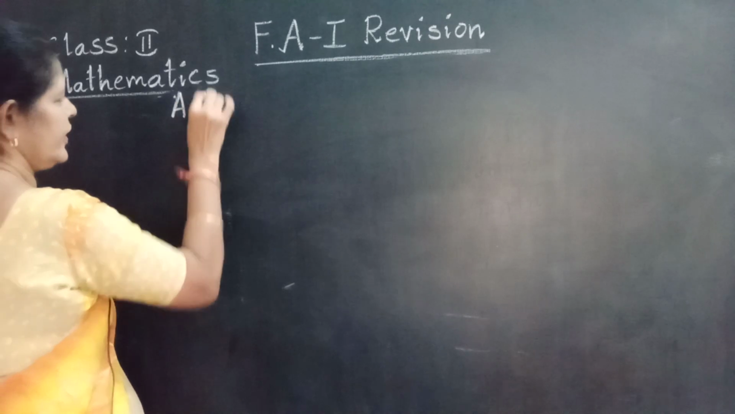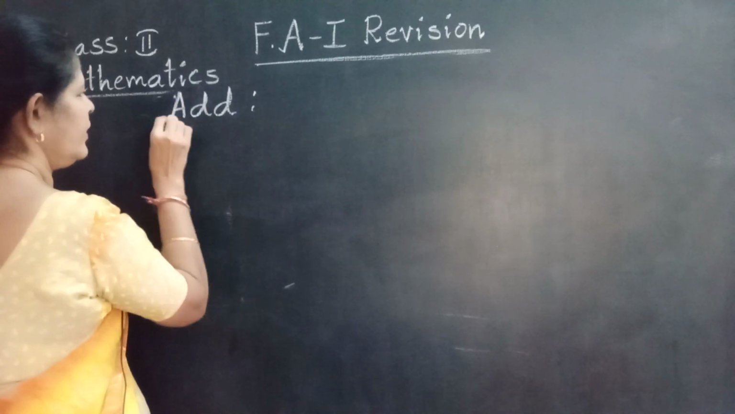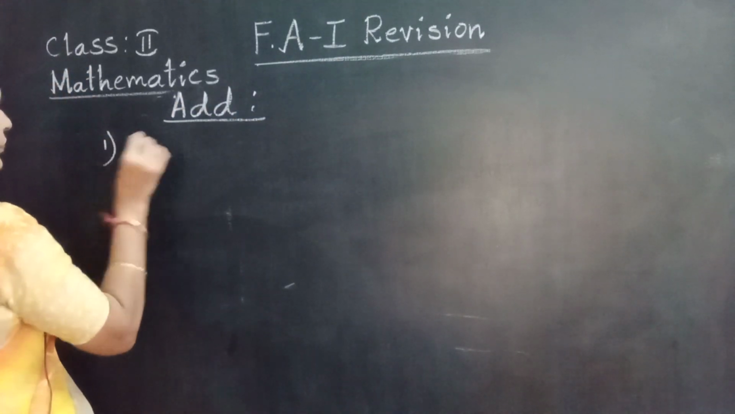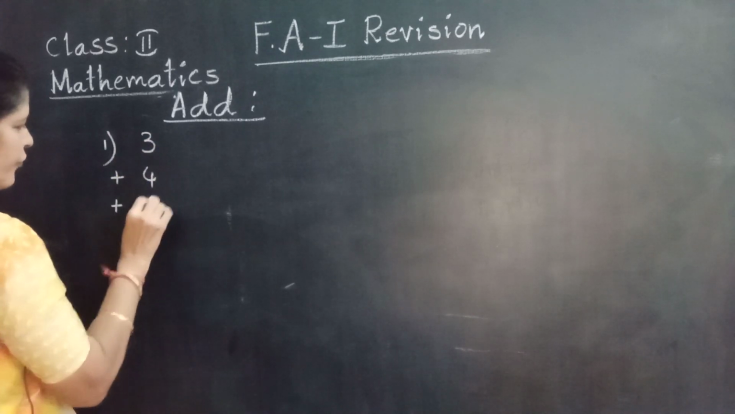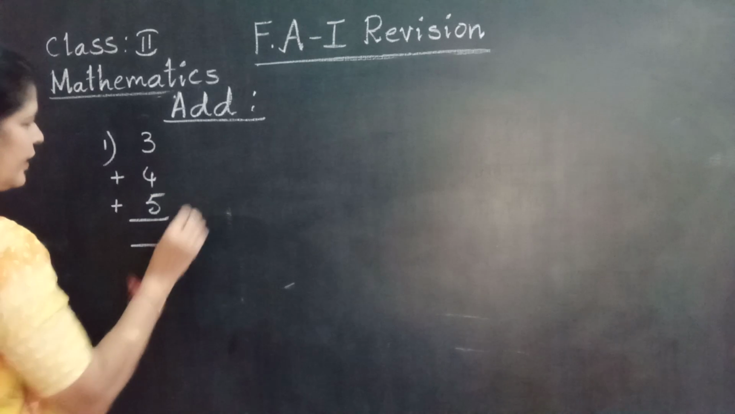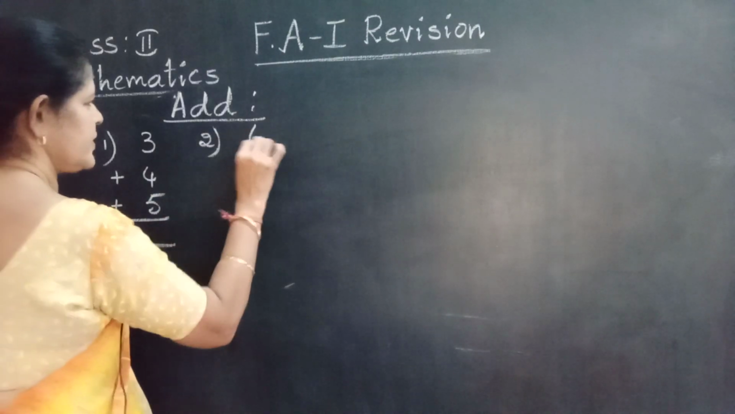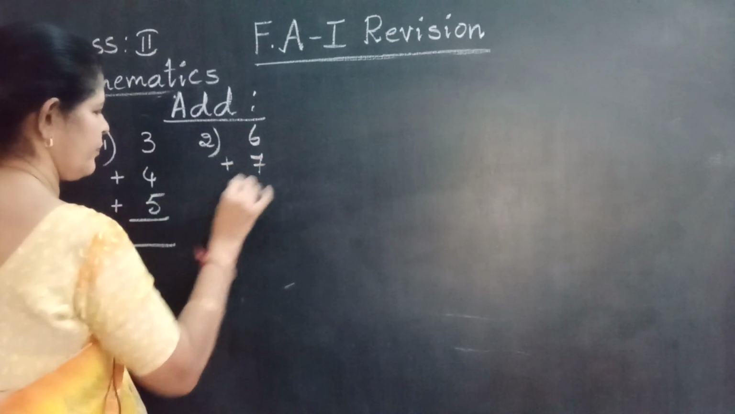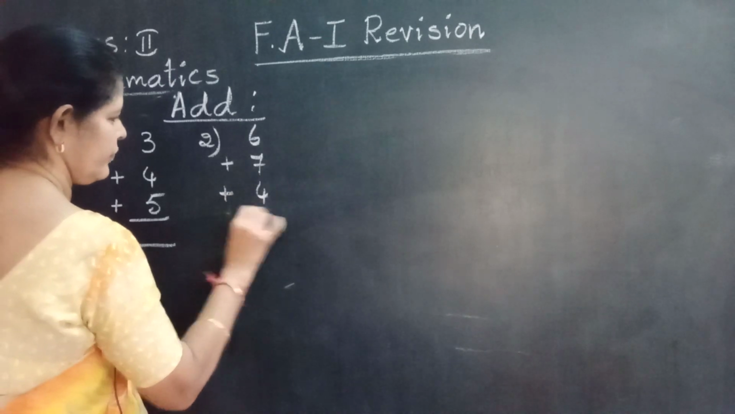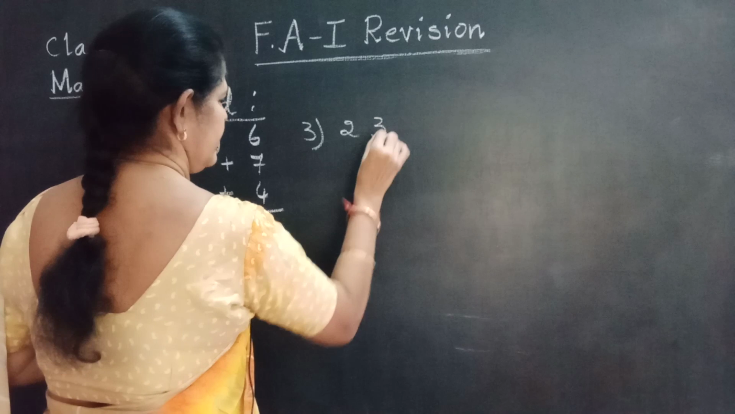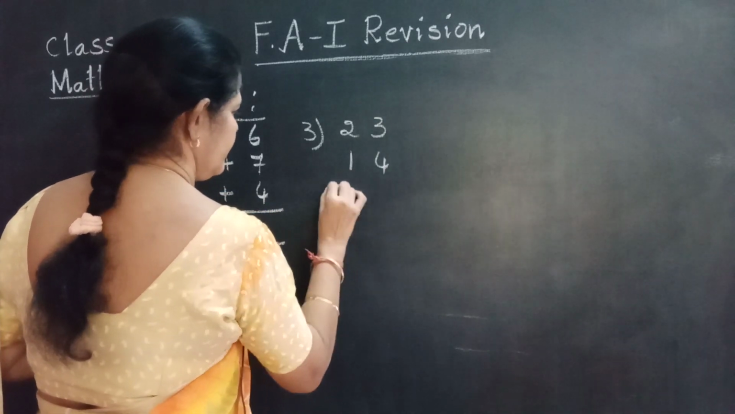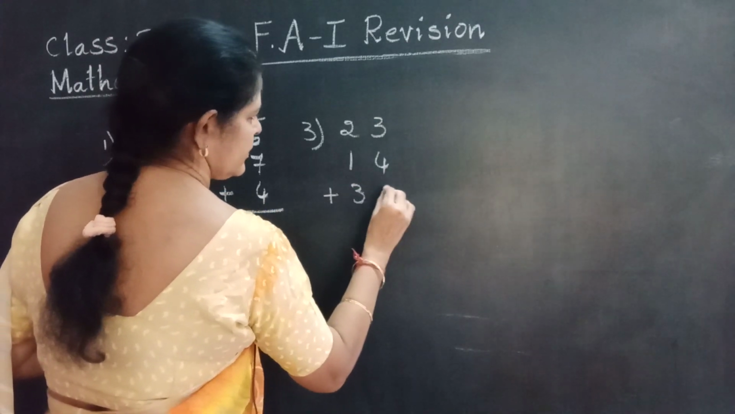Add the following. 3 plus 4 plus 5. Find the total. 6 plus 7 plus 4. Third one. 23 plus 40 plus 32.